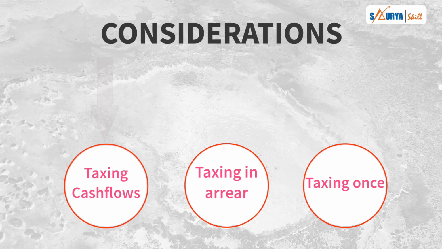One is that governments only tax the cash flows, not your wealth. Then they tax in arrears so that you can fulfill your essential and basic needs, and then whatever you are left with, according to the tax slab, according to the basic income that is exempted.